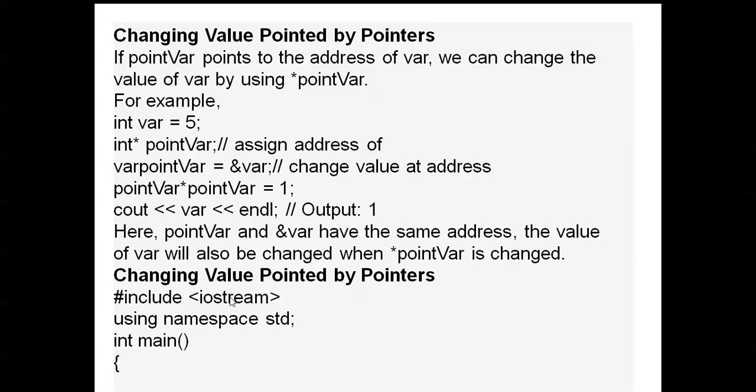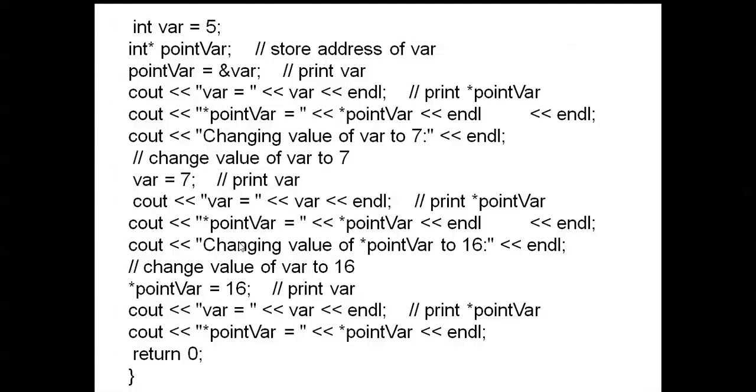Changing value pointed by pointer. You can see the program for changing value pointed by pointer. Here you can see the initial variable value is 5. This stores the address of var. Next, pointer var is equal to ampersand var. Here var value is printed, and next star pointer is also printed. Changing value of var to 7: here var is equal to 7.